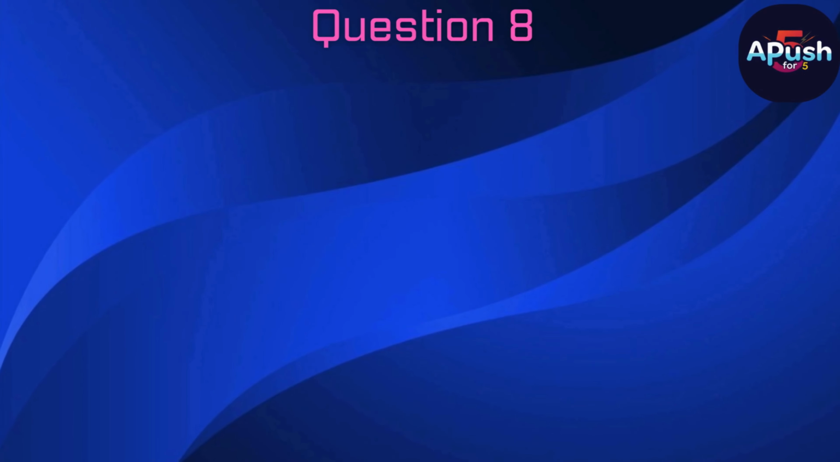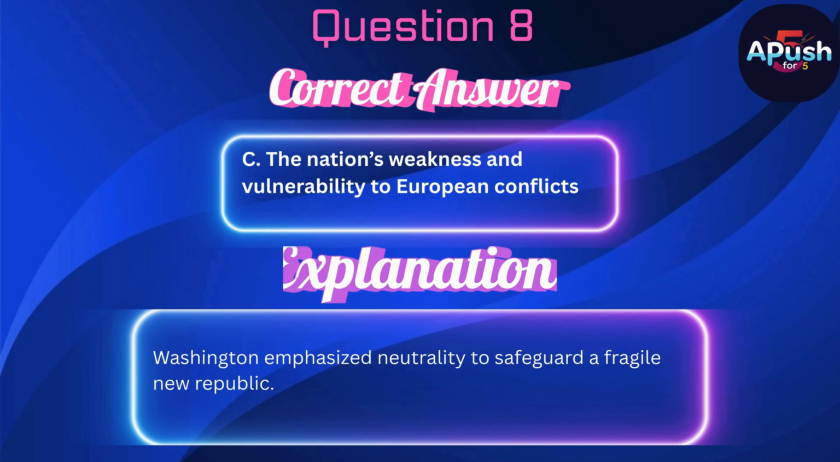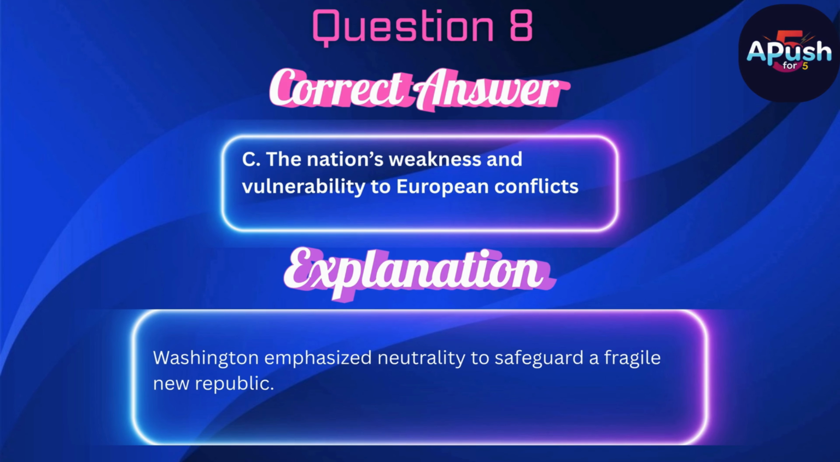The correct answer is C. The nation's weakness and vulnerability to European conflicts. Washington emphasized neutrality to safeguard a fragile new republic.